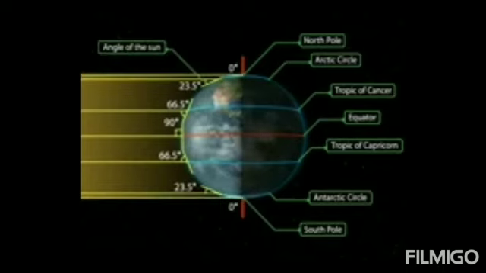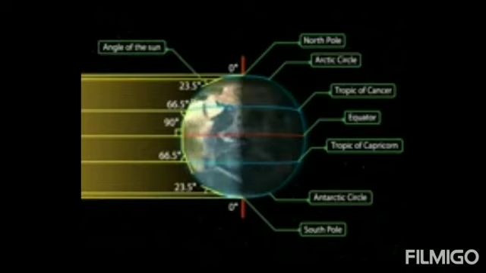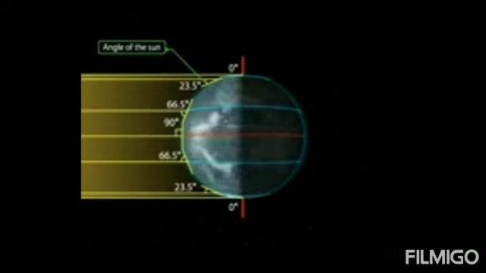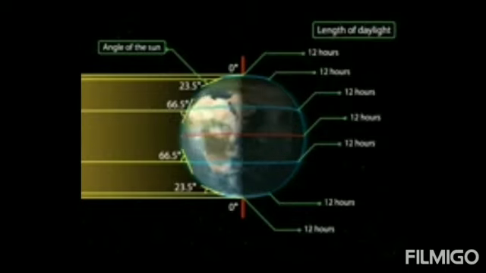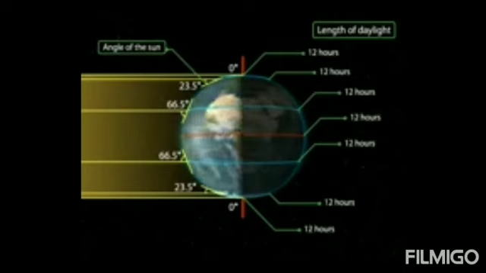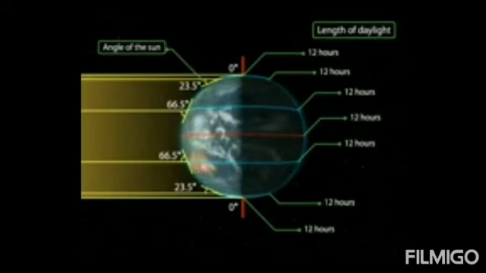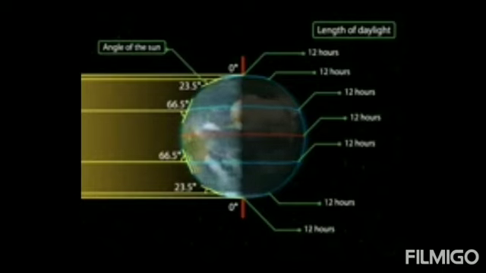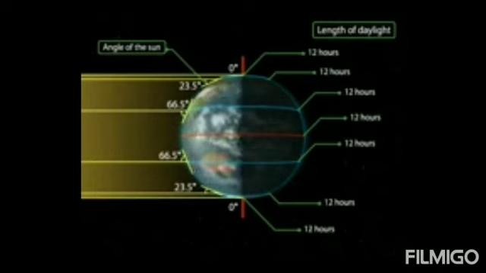On this day, the two hemispheres receive the same amount of solar radiation. Throughout the world, it is equal day and night.